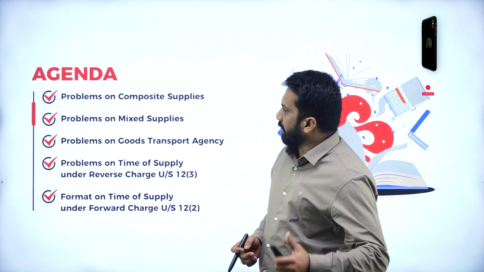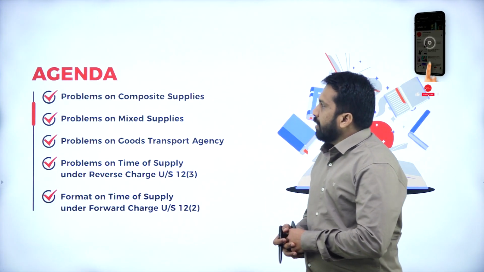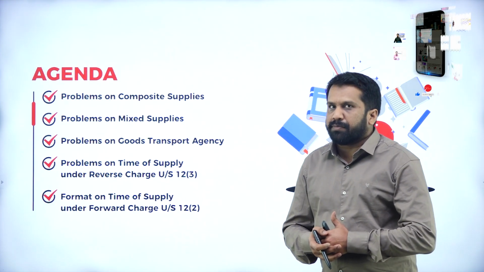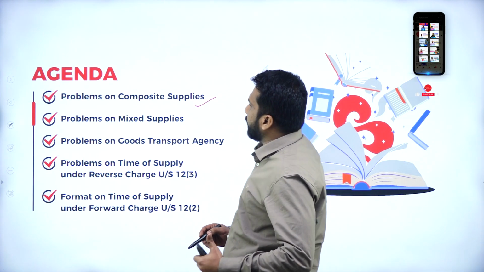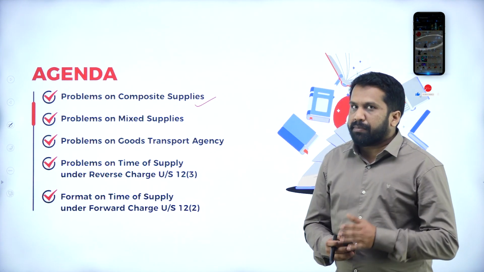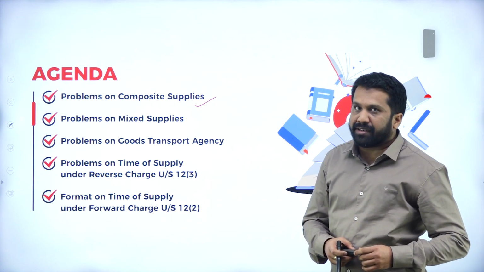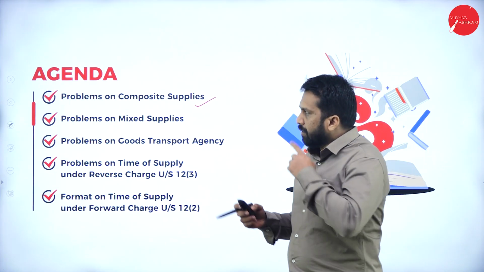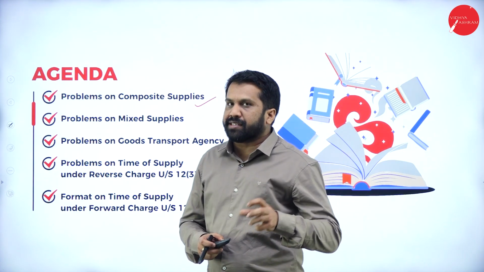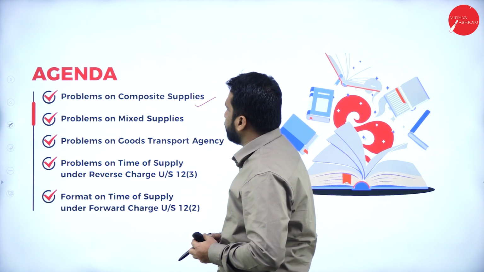Now, before we get into this session, we will understand what the agenda is for this particular session. Problems on composite supply, that is most important. In the previous session, we did composite and mixed supply. The theory part we have covered, but the practical we have not done. Today, you will understand what composite supply and mixed supply are.